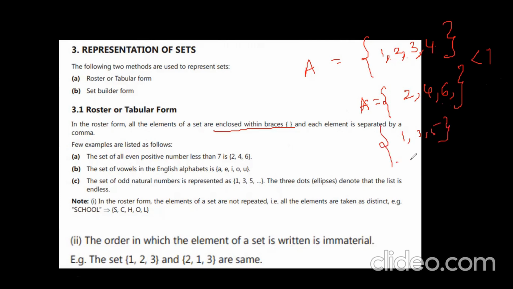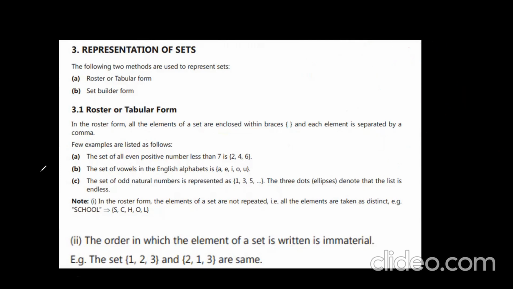Or natural numbers. The three dots, the ellipsis, denote that the list is endless. If I keep three dots like this, 1, 3, 5, and so on, what is the meaning? It is endless. In the roster form, the elements of a set are not repeated. For the set itself, you cannot repeat the elements. All the elements are taken as distinct.